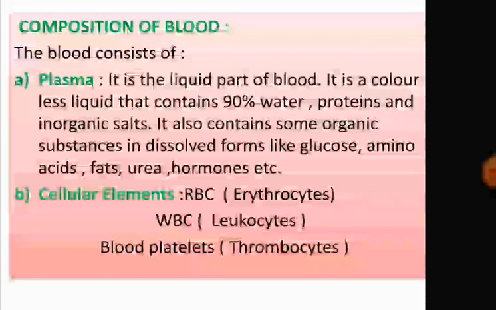Cellular elements consist of RBCs, which are also known as erythrocytes, WBCs, leukocytes, and blood platelets, thrombocytes. Now, the plasma from which the protein fibrinogen has been removed is called serum.